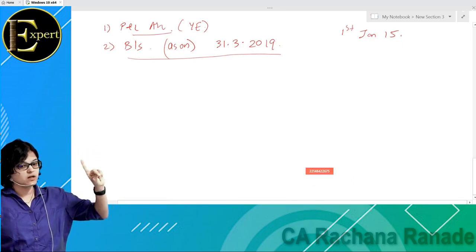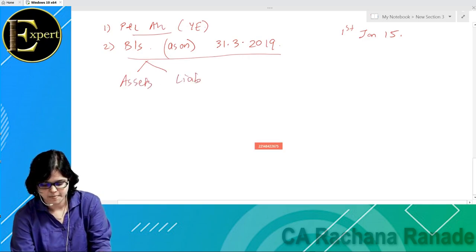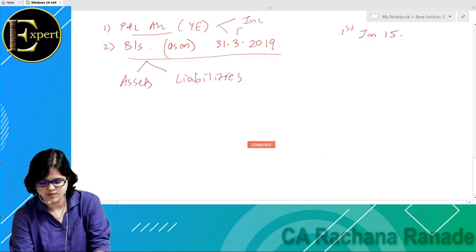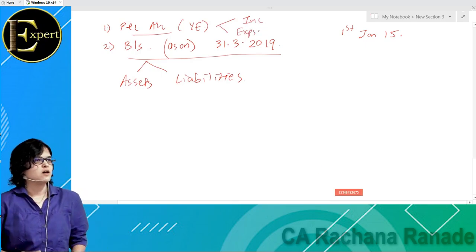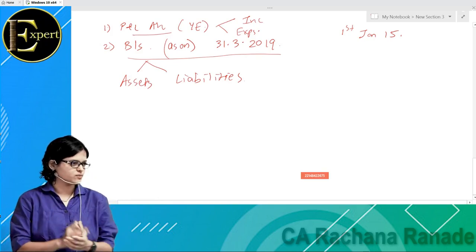Incomes. No. In balance sheet, we talk about two things. Assets. For balance sheet, what do you say? Assets and liabilities. And what about P&L? Incomes and expenses. Okay. So all the assets, all the liabilities as on 31st March.